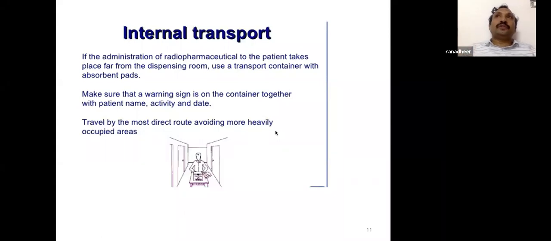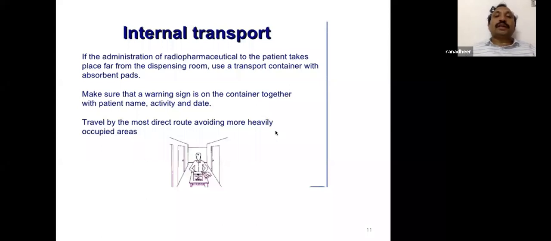Misadministration. That means if you have a thyrotoxicosis patient and a thyroid cancer patient, and both are named Rangaya or Ramu or whatever it is, and you administer the thyroid cancer dose to the thyrotoxicosis patient, you're landing yourself in a major radiation emergency. That's why the container should always be labeled by name, activity, and date.